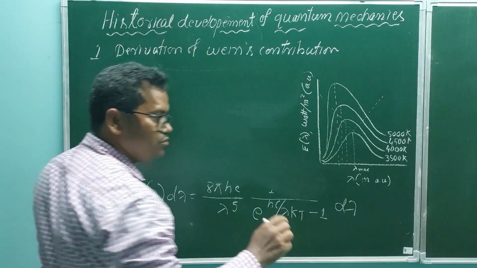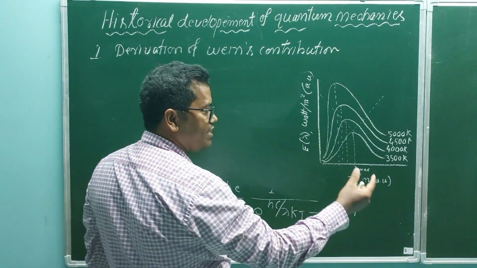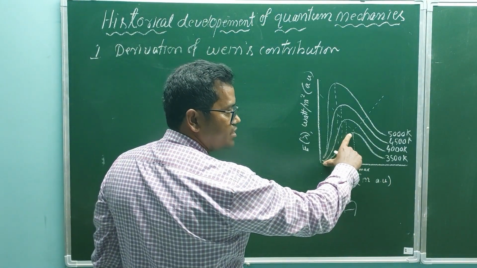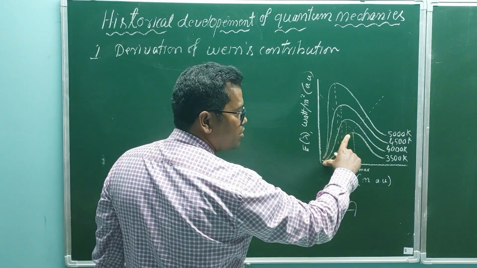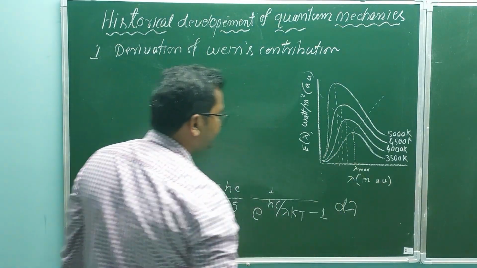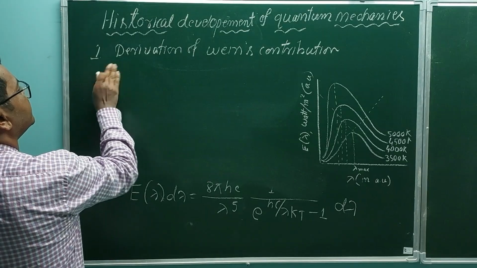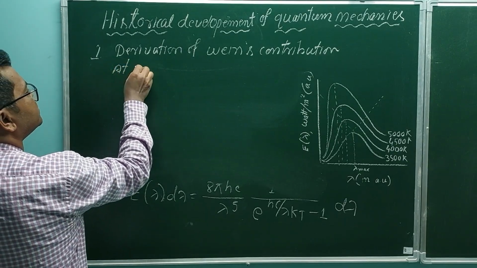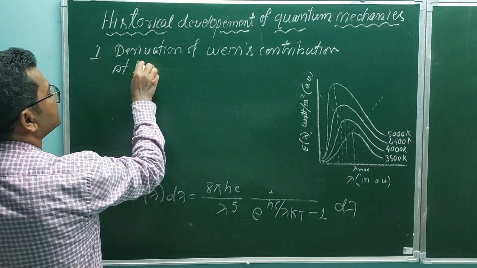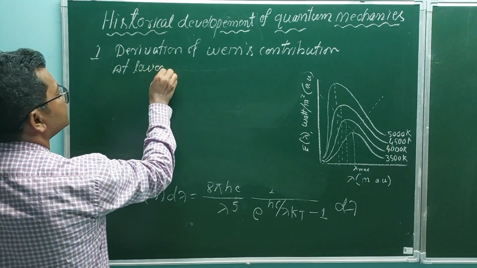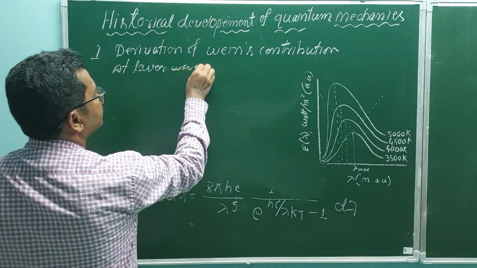So we know Wien's law can explain the lower part of the curve, that is at lower wavelength.